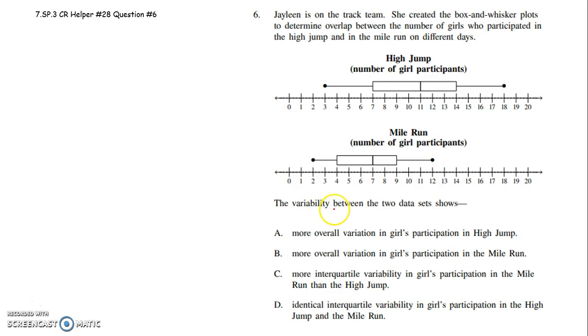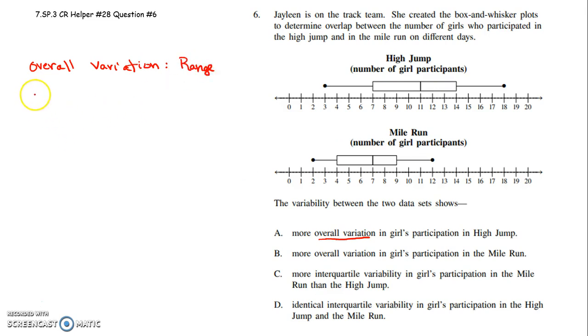The variability between the two sets of data shows more overall variation in girls participating in the high jump. I believe when they're asking for overall variation, they're asking us about the range.